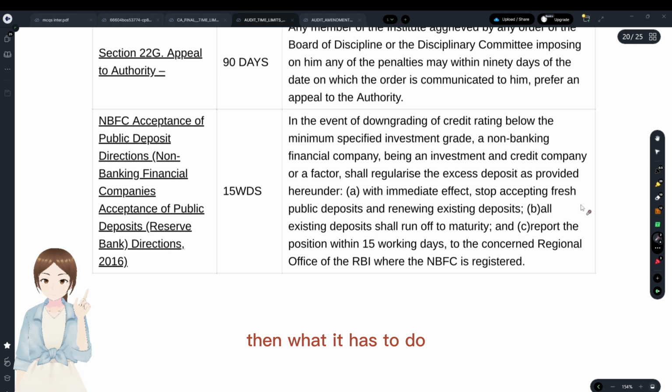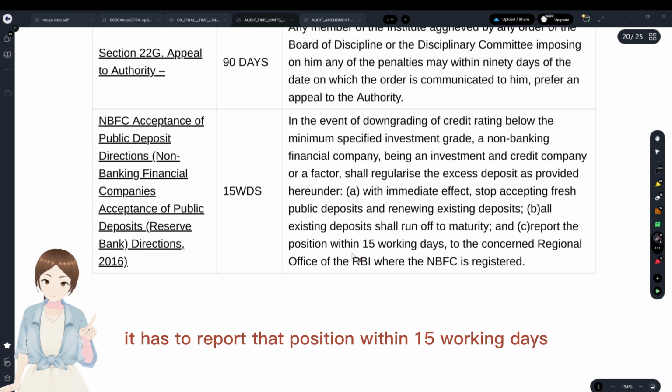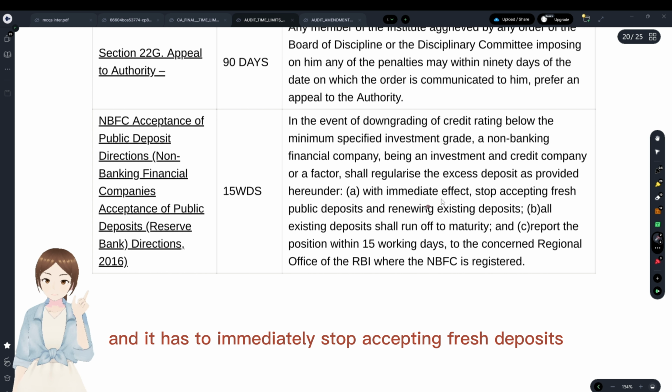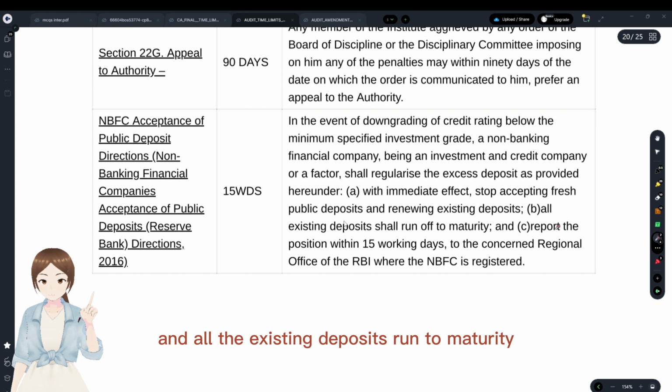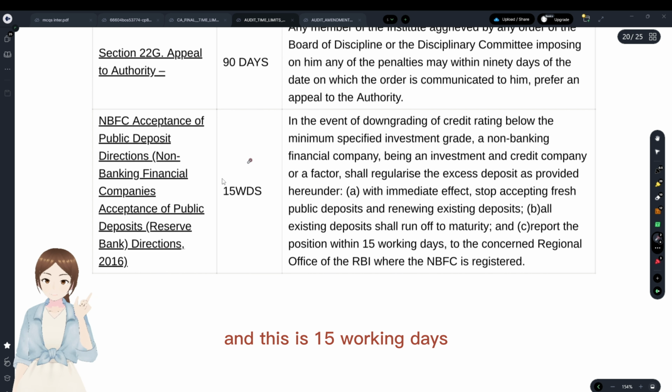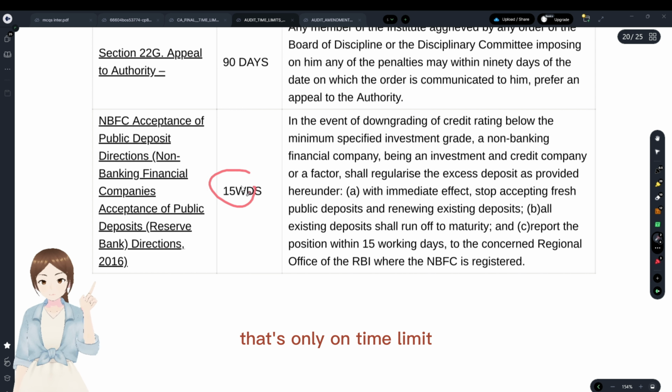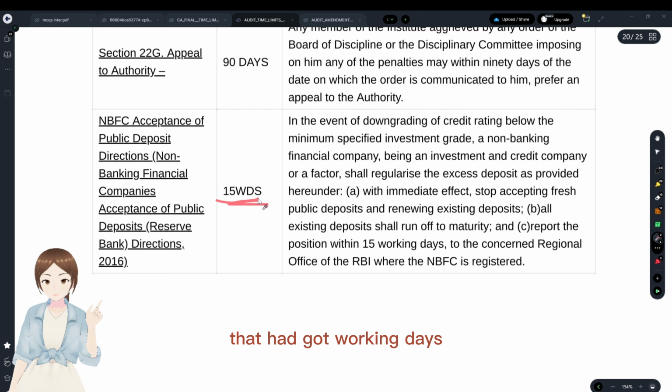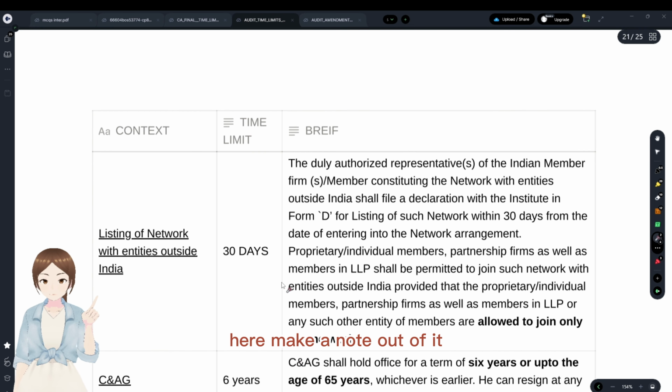then what it has to do, it has to report that position within 15 working days, and it has to immediately stop accepting fresh deposits, and all the existing deposits run to maturity. And this is 15 working days. That's the only time limit that has working days here. Make a note of it.